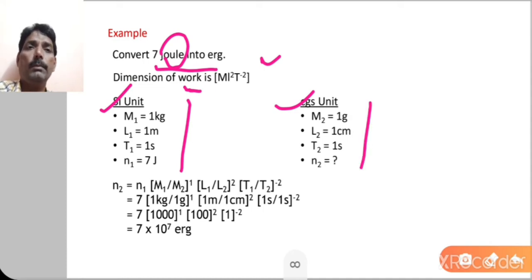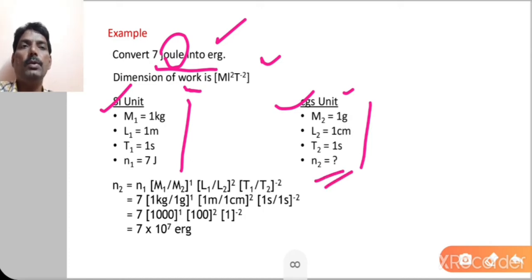Now you have to convert 1 joule into erg. That means you have to calculate in CGS units. So what is the value of this n2 here? Convert all of this: M1, L1, T1.